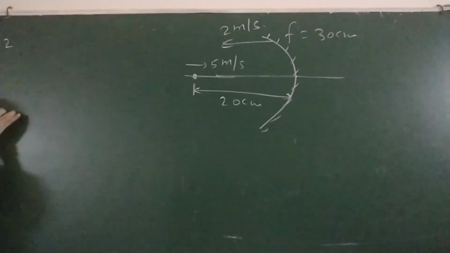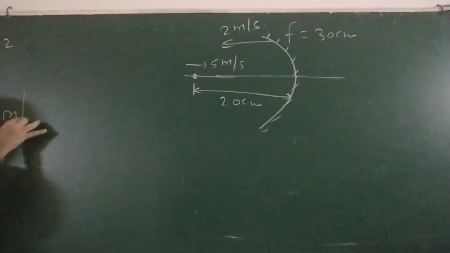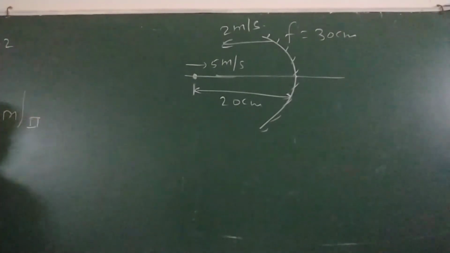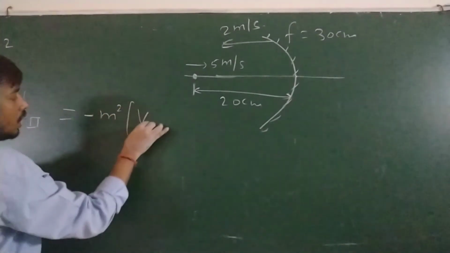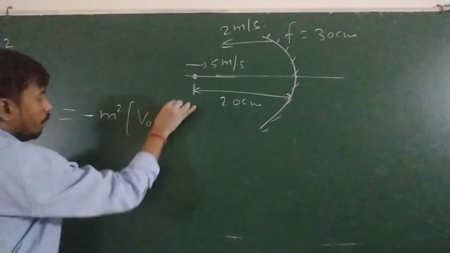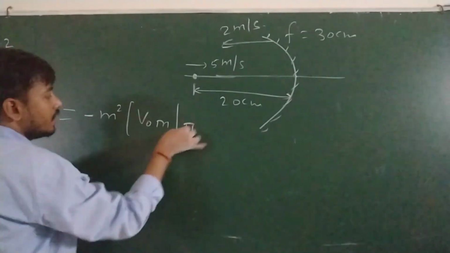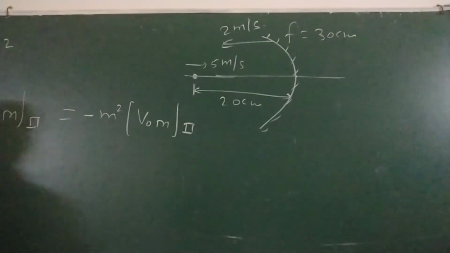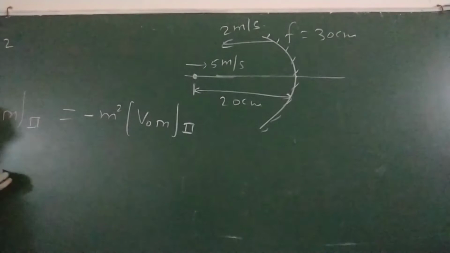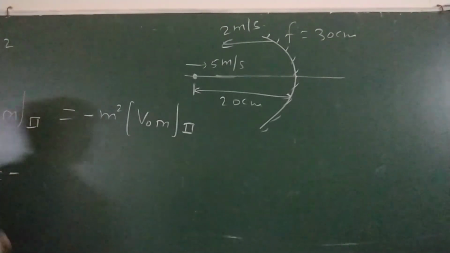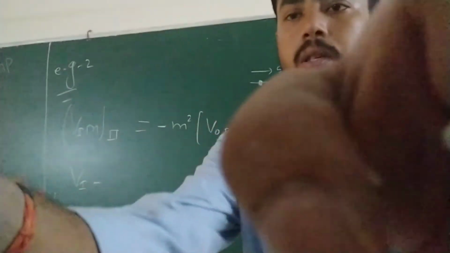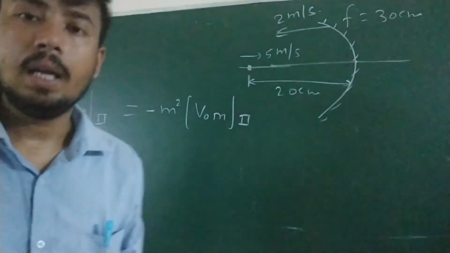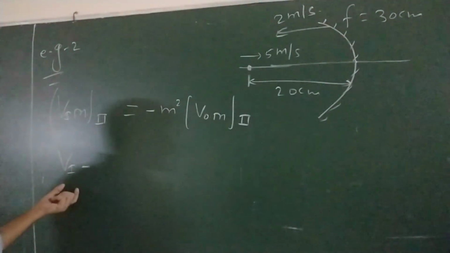So come to the final stage. Velocity of image with respect to mirror along the principal axis is equal to minus m square velocity of object with respect to mirror along the principal axis. This is the parallel direction. So this will become concept of relative motion.